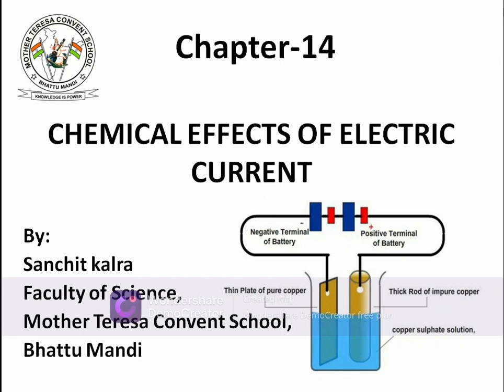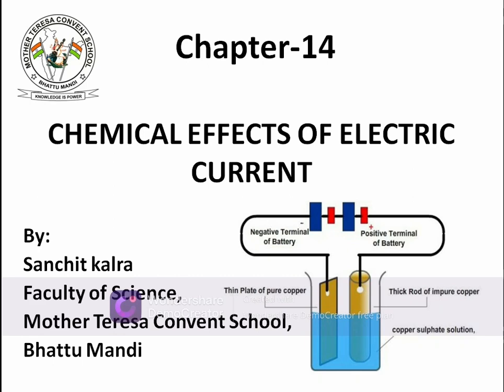We also discussed symbols like open circuit and closed circuit. After that, we discussed conductors and insulators, and why conductors conduct electricity or allow the passage of electric current through them. We have discussed all this in the previous session. From today's session, we'll discuss some major concepts that this chapter deals with.